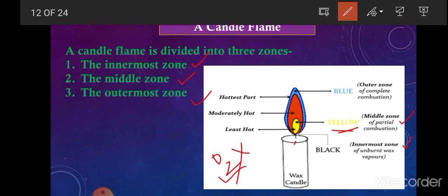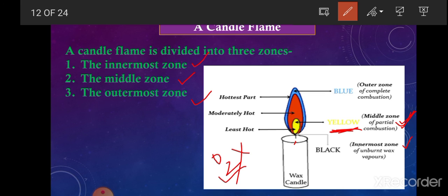So the color of the middle zone is yellow, and because partial combustion is taking place and wax is converting into wax vapor, this zone has a moderately hot temperature, hotter than the innermost zone. And since it is yellow in color, it emits light also. That is why this zone is called the luminous zone.